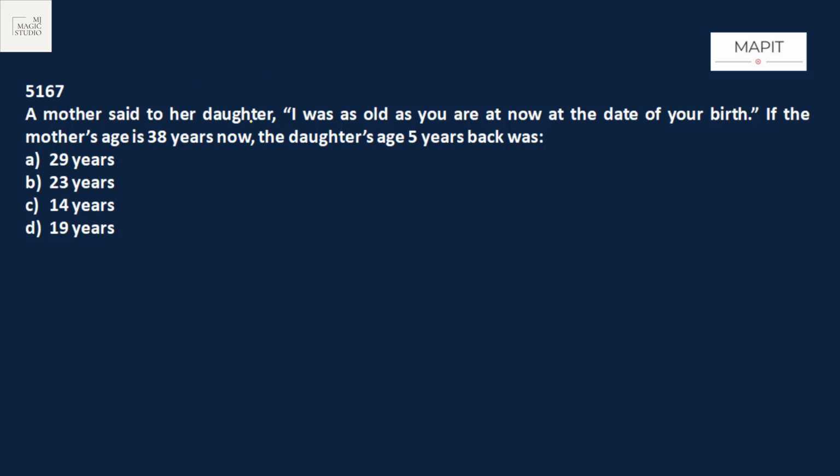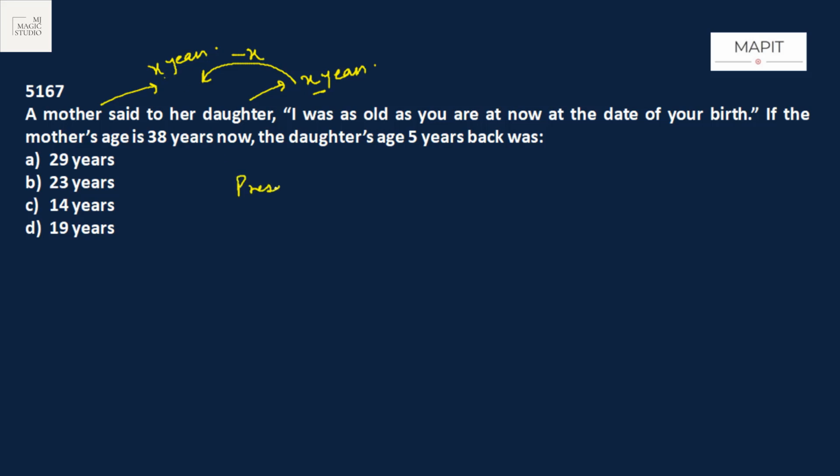A mother said to her daughter, I was as old as you are now at the date of your birth. That means if daughter's age is now X years, X years before, mother's age was also X years. If a daughter's age today is 10 years, that means 10 years ago, mother's age was 10 years. This is not a good composition. So if daughter's age is X years, X years before, mother's age was X years.